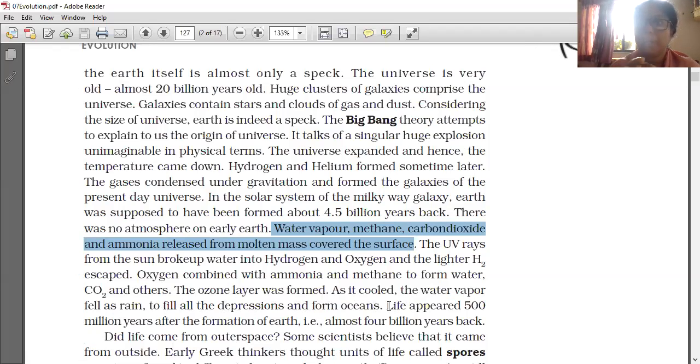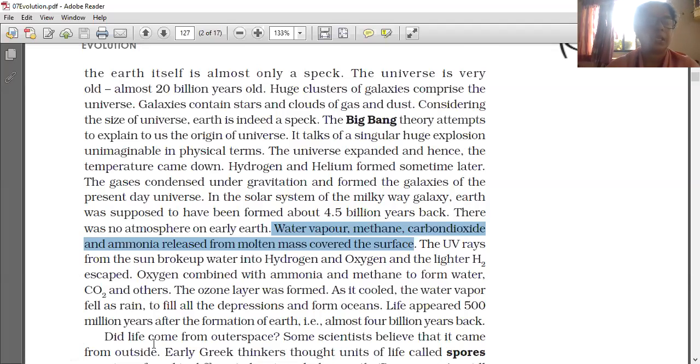This is the Big Bang theory. Life appeared 500 million years after the formation of Earth. So in total, how much is it? It is 4 billion years.